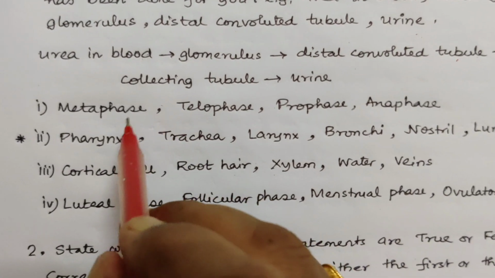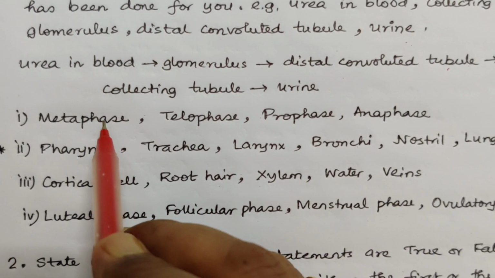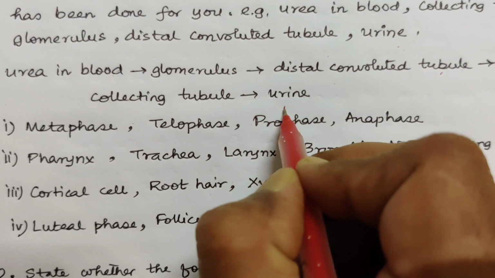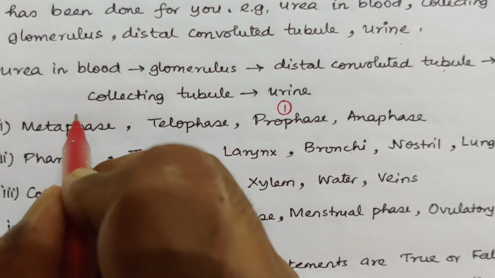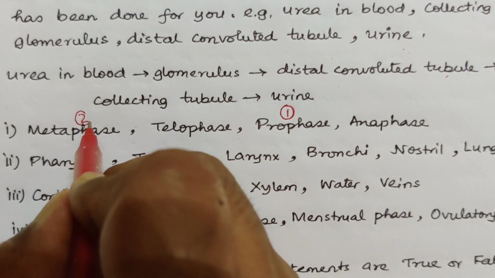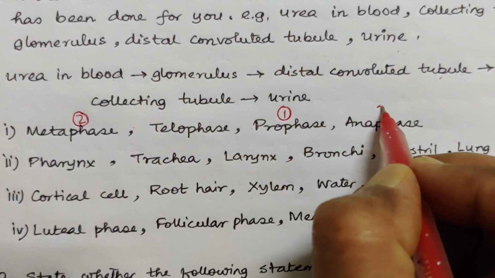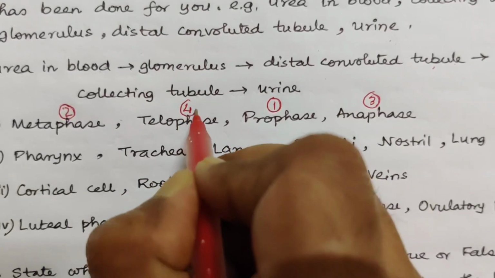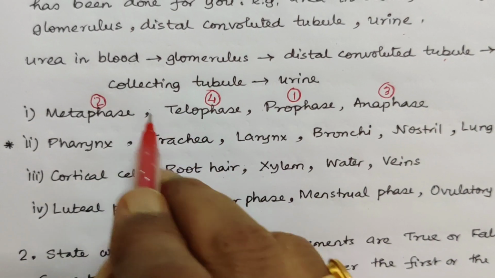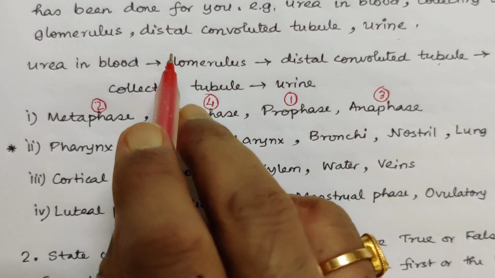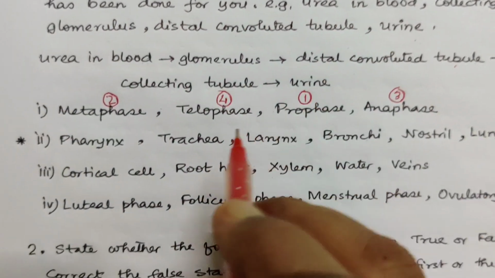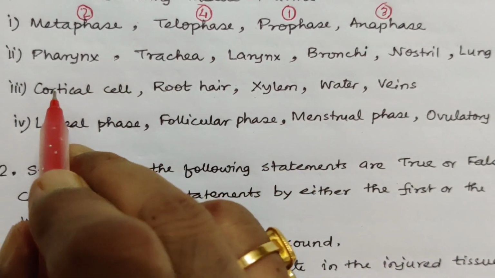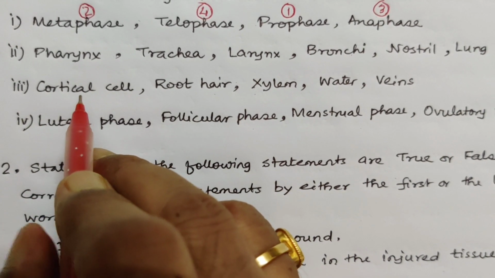In this case, metaphase, telophase, prophase, anaphase. First is prophase, then comes metaphase, third one is anaphase, fourth one is telophase. This is the actual order. This one is out of syllabus. We go to this one, third one.